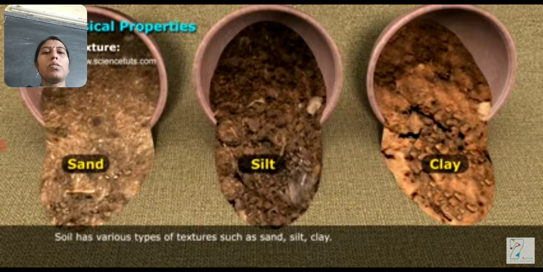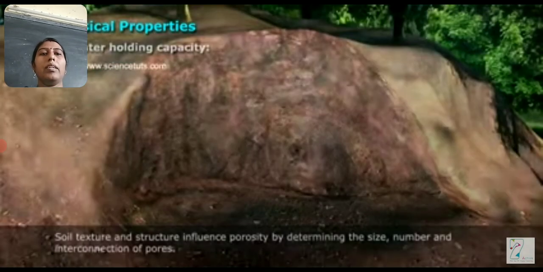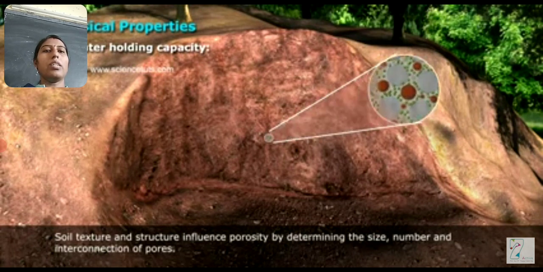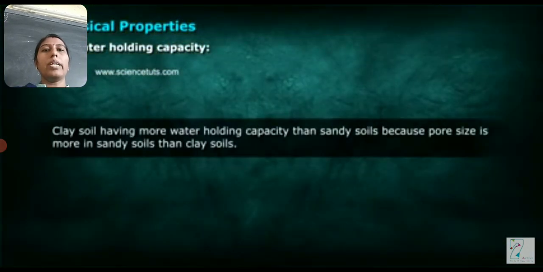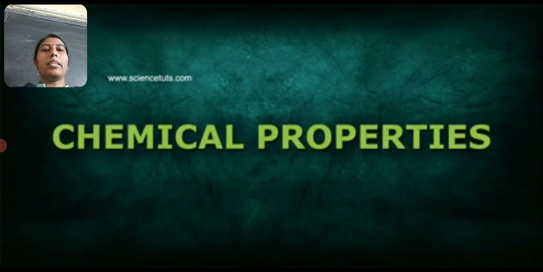First it is about structure. Soil has various types of structure such as sand, silt and clay. Soil texture and structure influence the porosity, meaning the size, number and interconnection of the pores present in there. So here is water holding capacity. Clay soil has more water holding capacity than sandy soil because pore size is more in there.